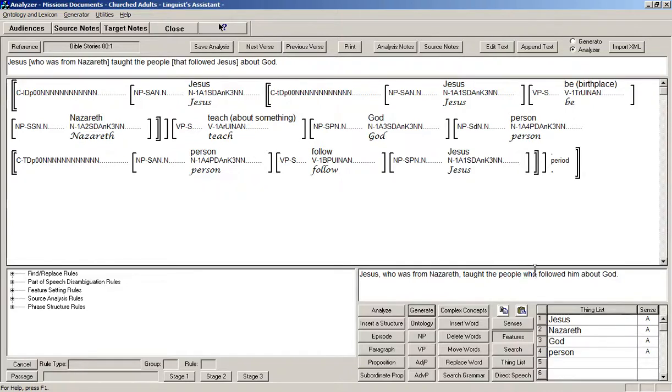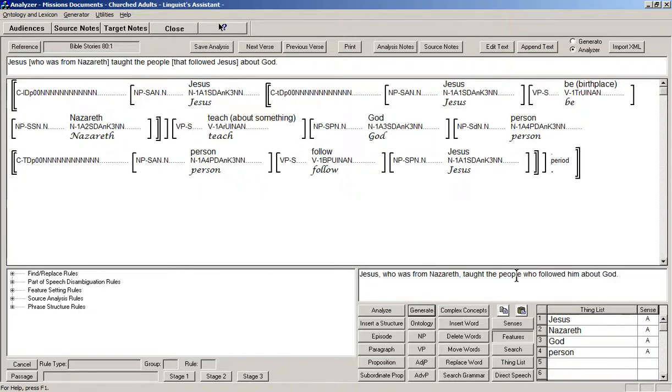And why is that? Well, in the first one, the name Jesus tells you who the person is. So this modifying clause, who was from Nazareth, doesn't define the person Jesus, but it tells you some extra information. So it's descriptive.